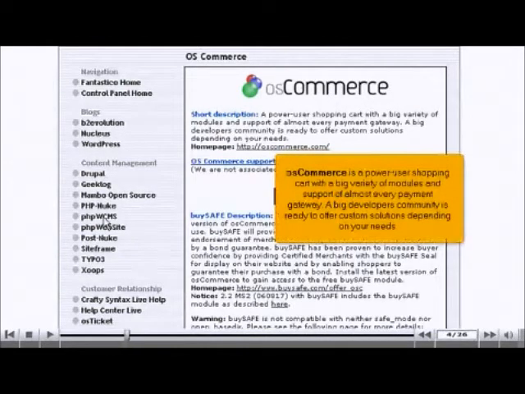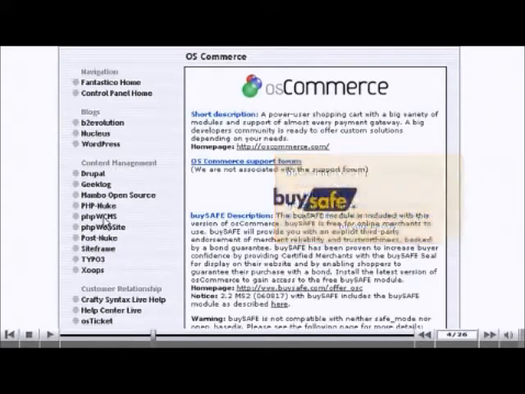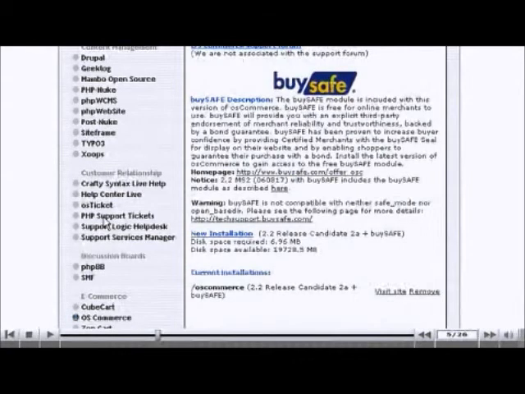OsCommerce is a powerful user shopping cart with a big variety of modules and support of almost every payment gateway. A big developers community is ready to offer custom solutions depending on your needs. Click the New Installation link here.